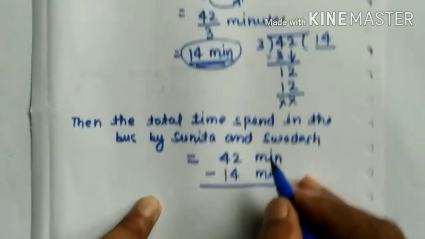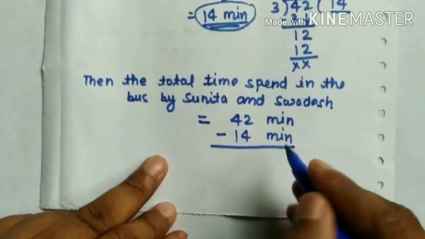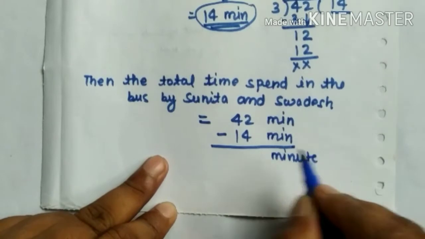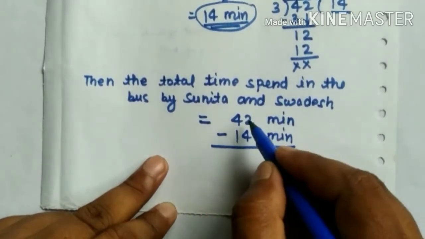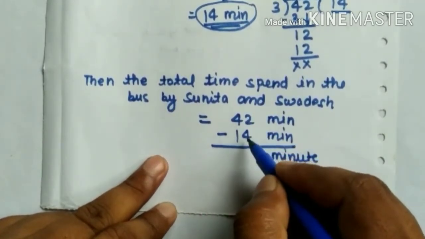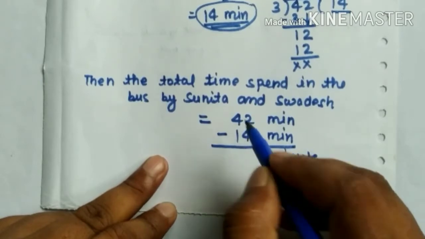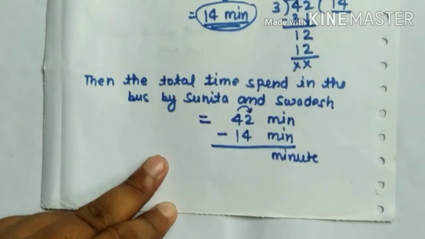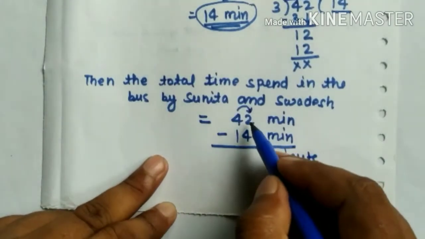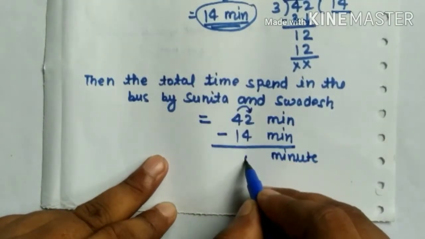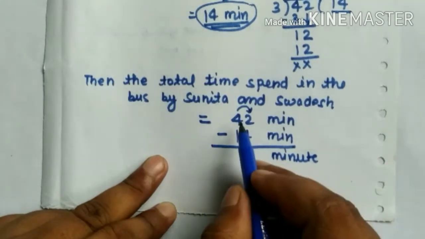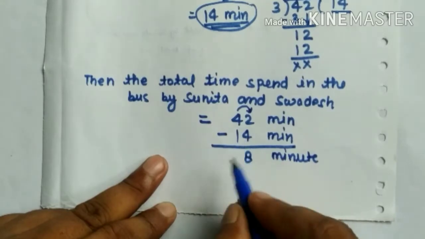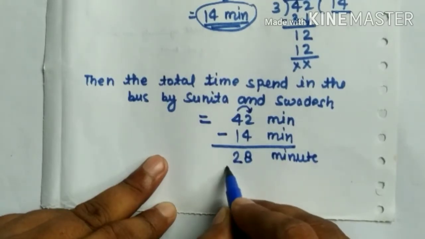After solving this, we get: here 2 is less than 4, so we borrow 1 from 4, and 2 makes 12. 12 minus 4 is 8, and we get 3 here, 3 minus 1 is 2.